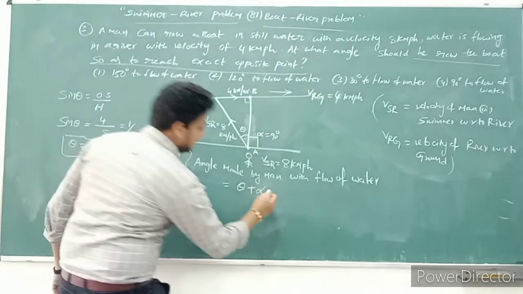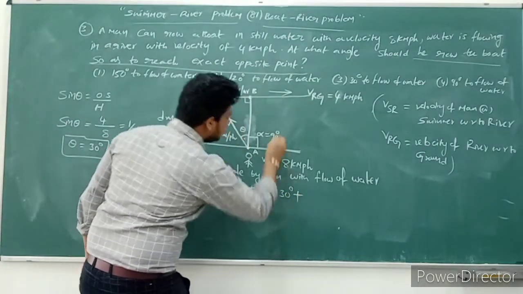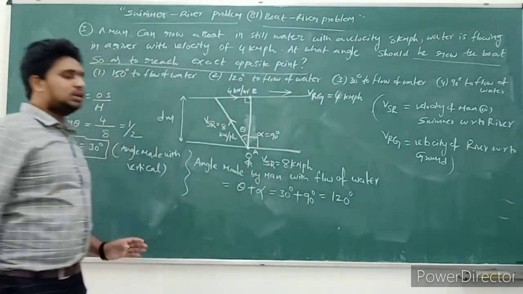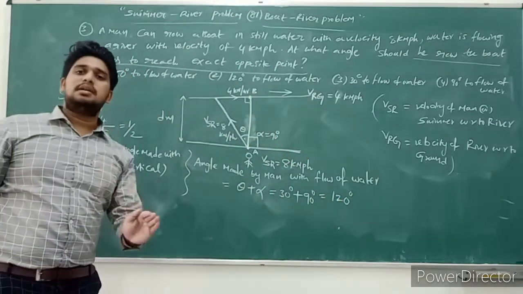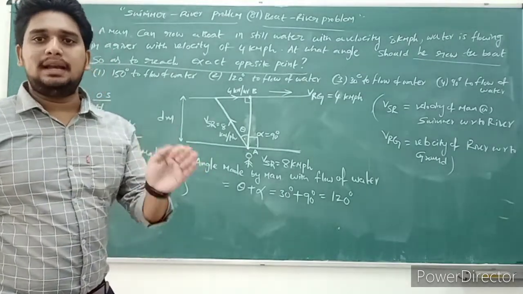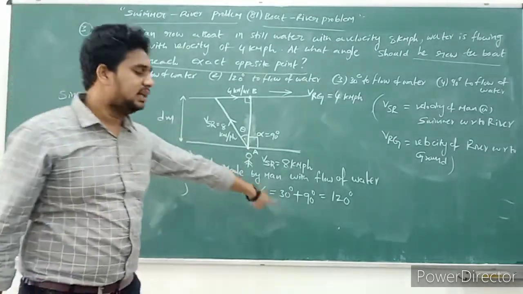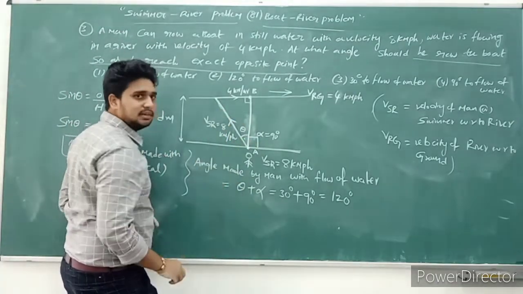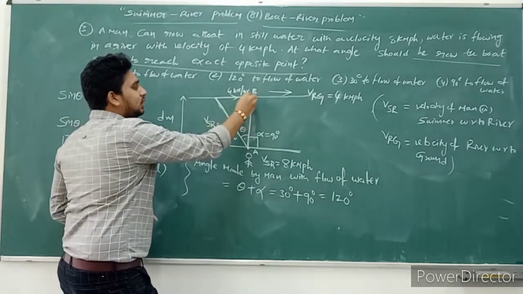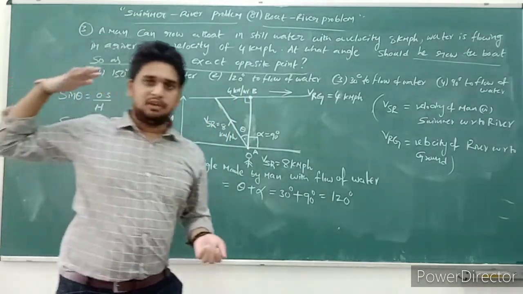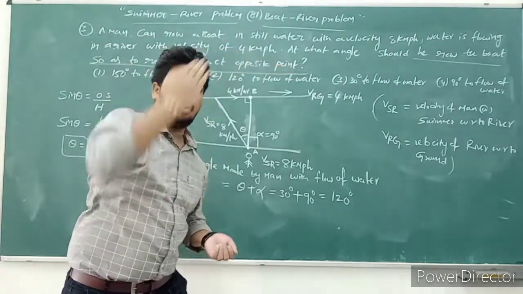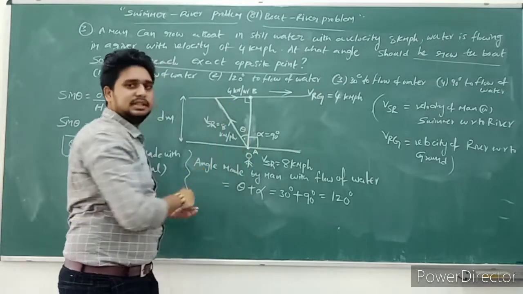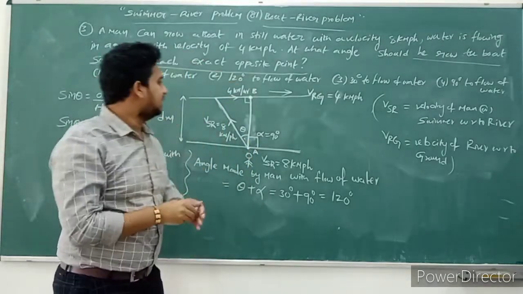Here theta is 30 degrees and alpha is 90 degrees. What do we get from this? 120 degrees. The total angle made by the swimmer or man with the flow of water is 120 degrees. He must move at this 120 degree angle from the flow of water, then only he can reach point B, because the river is flowing at some speed. He can't move straight. Definitely he is moving slantwise in this direction. Even though the river pushes forward, he reaches this point.